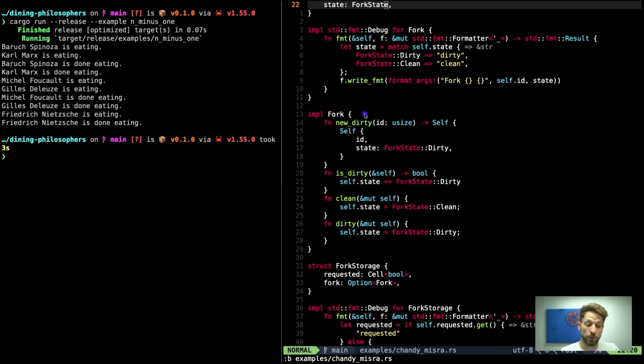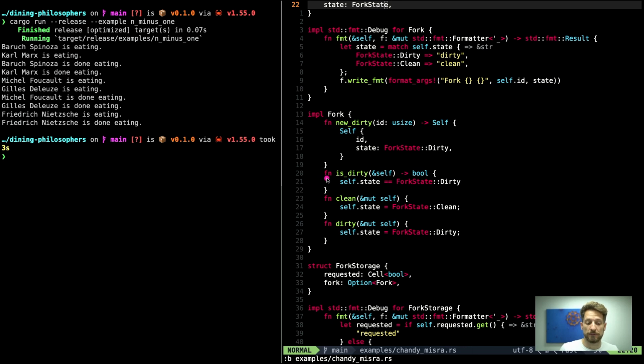Now we implement the actual fork. So we want to create a new fork that is of state dirty. As said, the initial state will be dirty to create our table setup. So my constructor got this name. The constructor returns self. This self is referencing the type we are implementing. So this returns a fork. And here I can reuse that. So if I were to rename fork to chopstick, the code would not have to change because self then would automatically do chopstick for me.